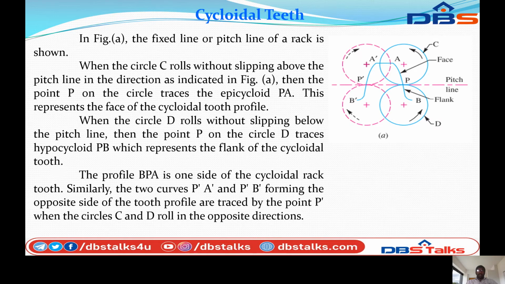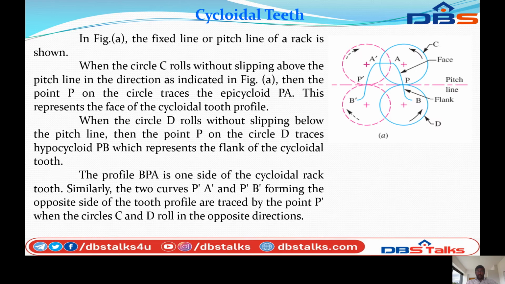When the circle D rolls without slipping below the pitch line, the point P on circle D traces the hypocycloid PB.